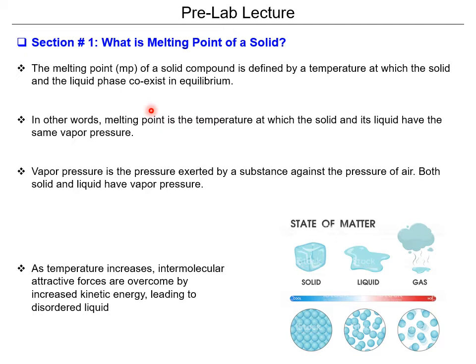And that's because melting point is the temperature at which the solid and the liquid form have the same vapor pressure, meaning that on the surface of each state, like in ice and water, the pressure of the substances towards air is exactly the same. So the ice can turn into a liquid, and the liquid can turn into ice.